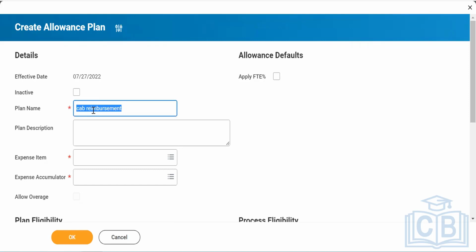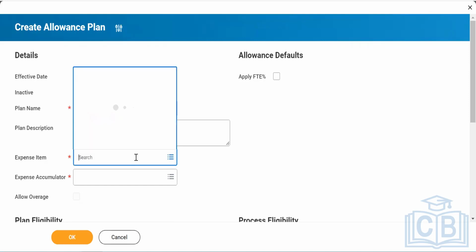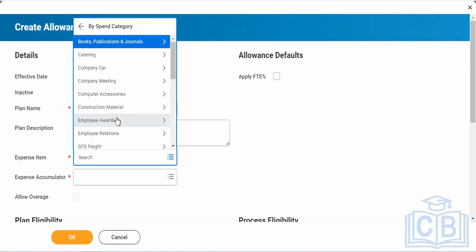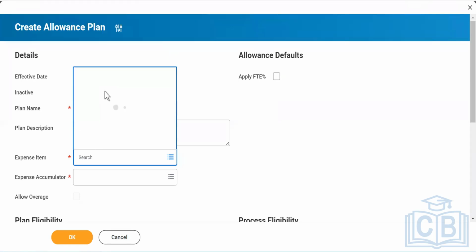If some company gives that, they will give it to you. Let's say I need some computer peripheral, like my mouse that was not working, and I bought it by myself, and you have to reimburse. So again, you have to go into this section and see if that is available. See computer accessories, right?